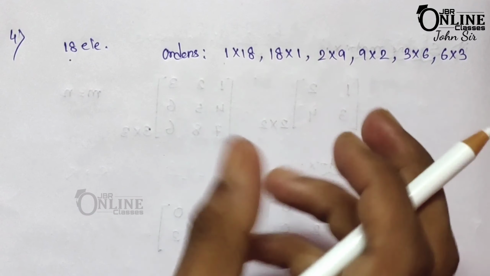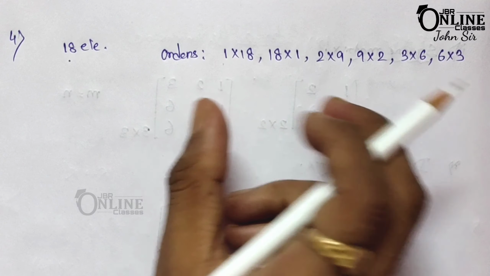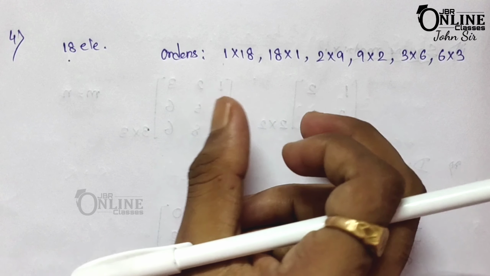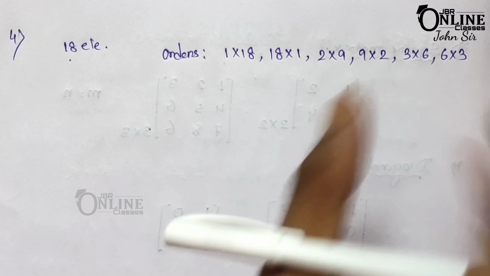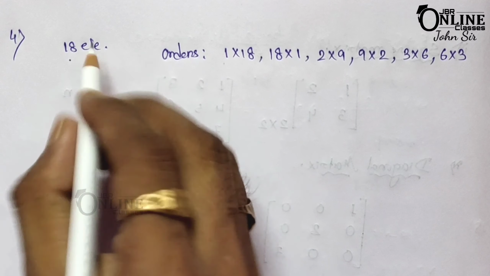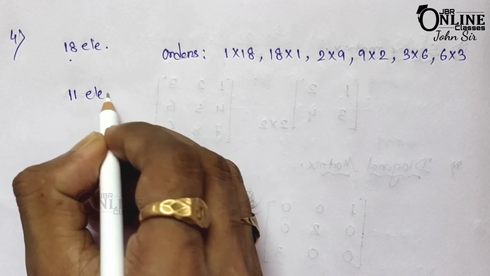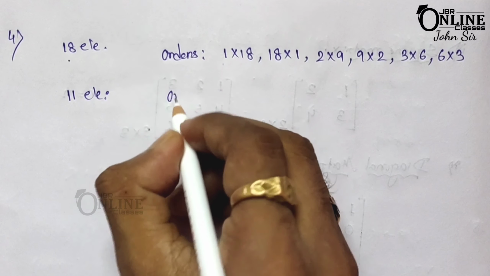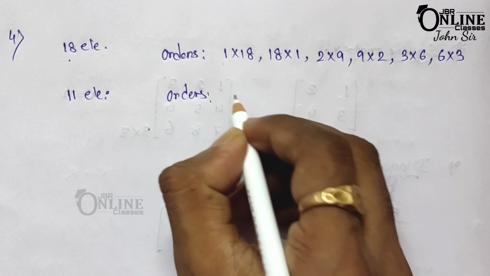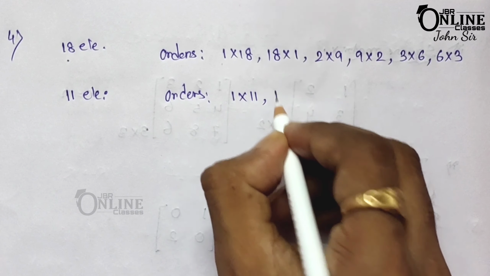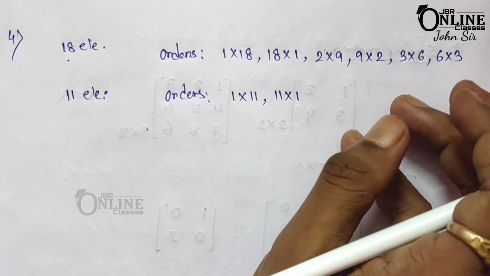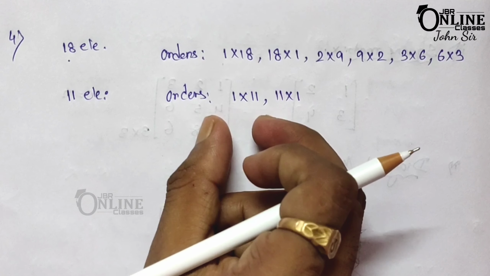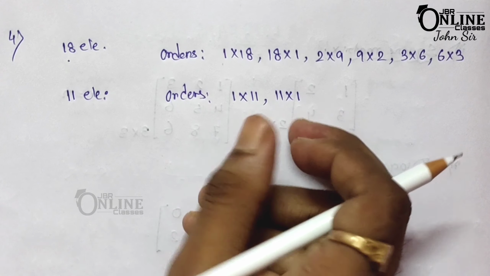First you have to write down any two numbers which multiply to give 18, and that is your answer. Next is 11 elements. If the total number is 11 elements, then the possible orders are only 1 into 11 or 11 into 1.